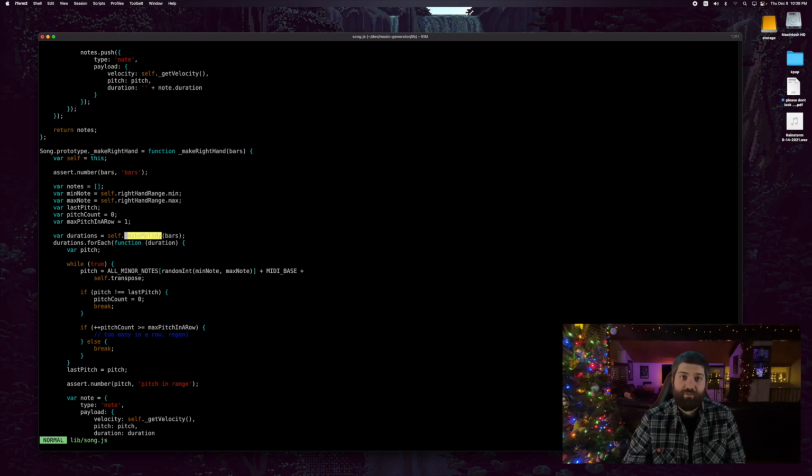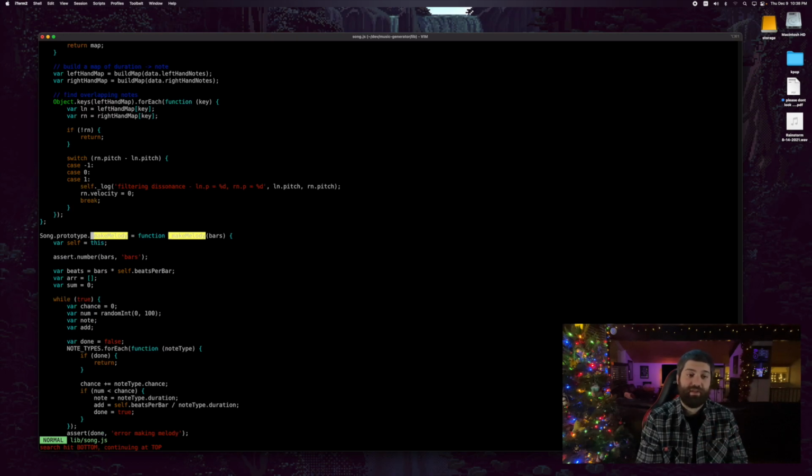It should probably be called make rhythms because that's actually what it does. It does not generate any of the notes by pitch, so it doesn't care if they're an A or a B or a C. It just generates note lengths that fit into the pre-described bars. So if it's an 8-bar section, it will generate enough notes to fit exactly 8 bars and not go over. That's the goal of the make melody function.